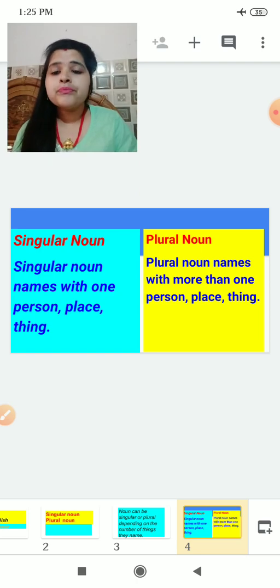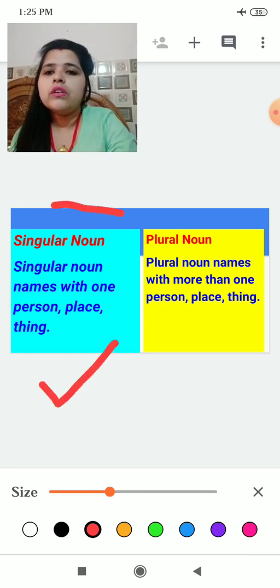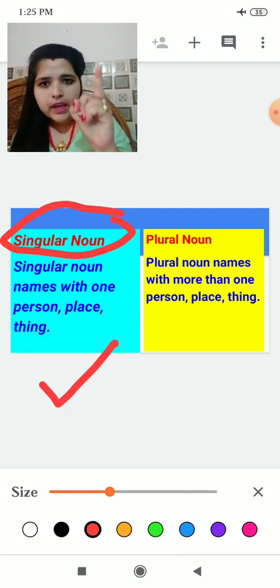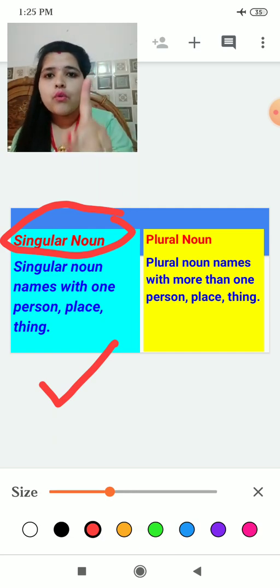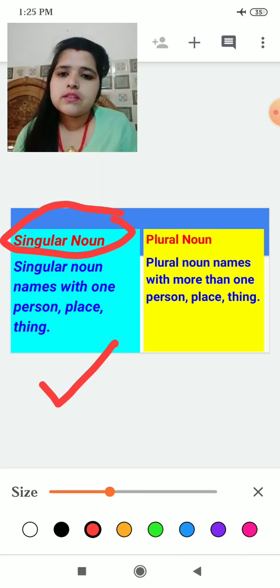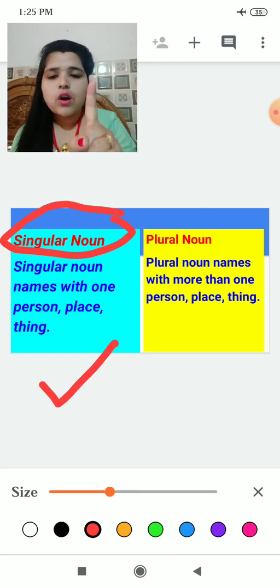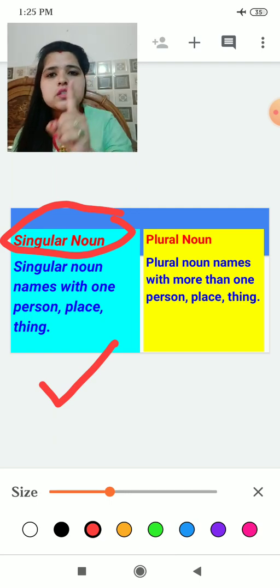Okay class, singular noun names one person, one place and one thing. Everything is one. It means one boy, one table, one pen, one ring. Singular noun names one person, place or a thing. Only one thing will be there. Not about two. We cannot say about two things in singular noun.